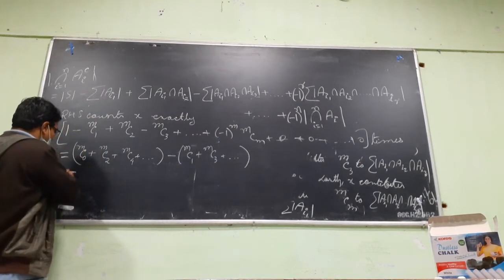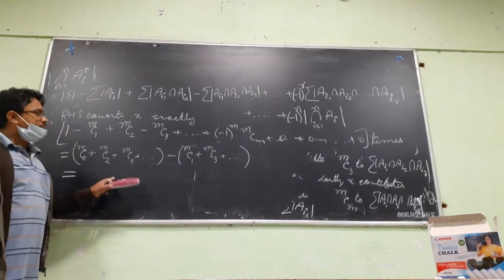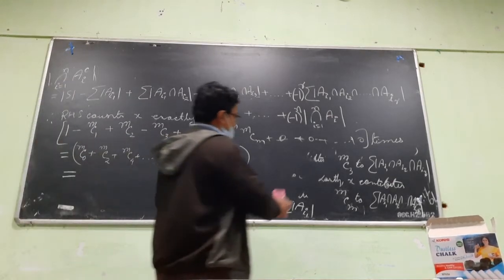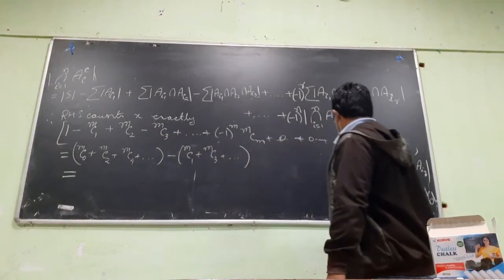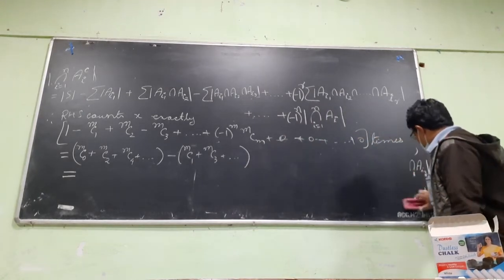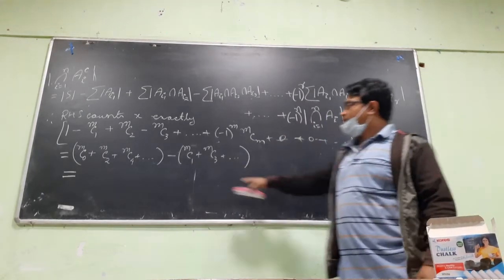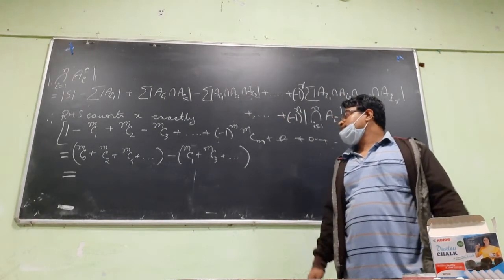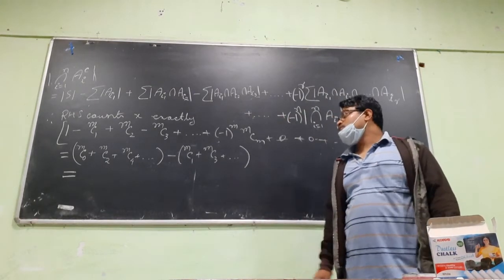And what is this value? This we have not done. Height symmetry is the answer. What is this value?